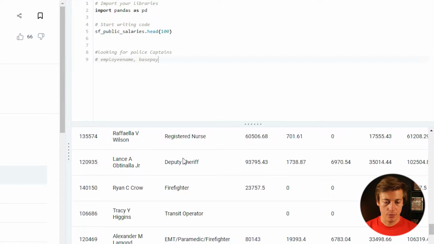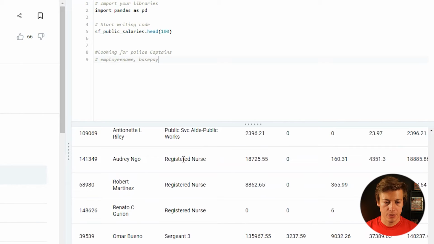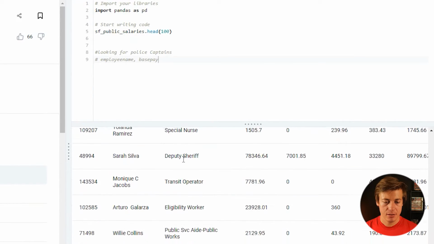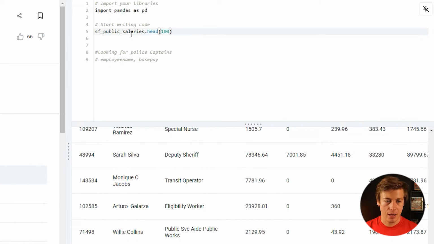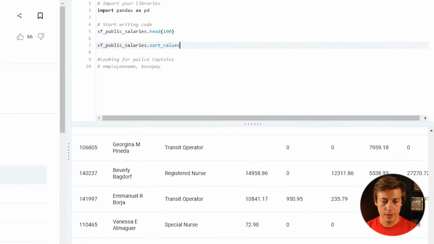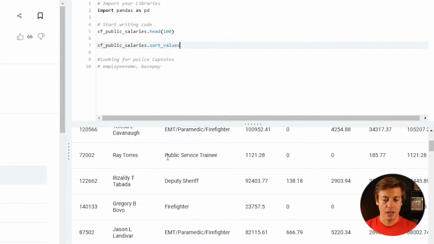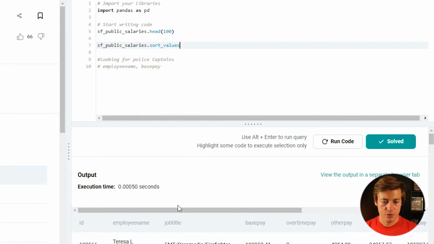And actually we could just do a sort values on this one, which wouldn't be the worst. So I'm just going to do that. What I'll do first is dot sort values, and then I'm going to put this over here. The reason why is you can see some of these job titles are all over the place. I don't know for sure if it's going to be like police captains. It just says that in general, it might have some other additions to the string. So we're going to sort values on job title.